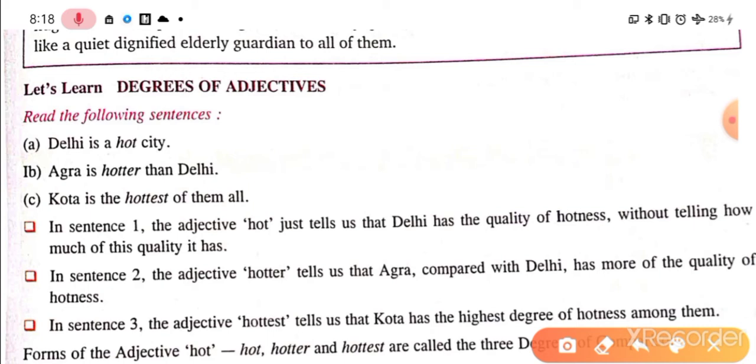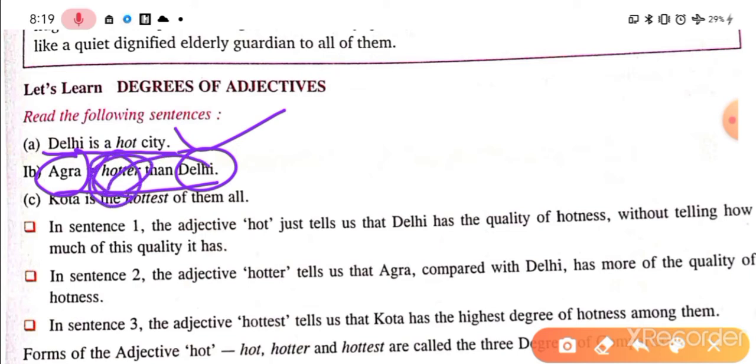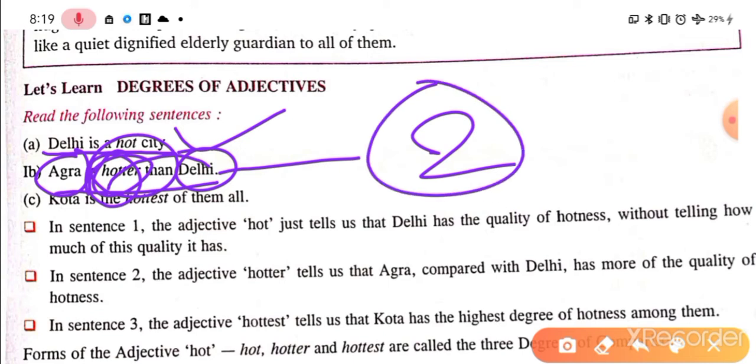See here. Delhi is a hot city. You can see here, this is a statement about Delhi. We are saying that Delhi is a hot city. So the positive degree is used, right? There is no comparison with anything. Agra is hotter than Delhi. Here you can see that Agra and Delhi are compared, and Agra is hotter than Delhi. So here is comparison, and comparison between 2 things. Only 2 things. That is important, right?